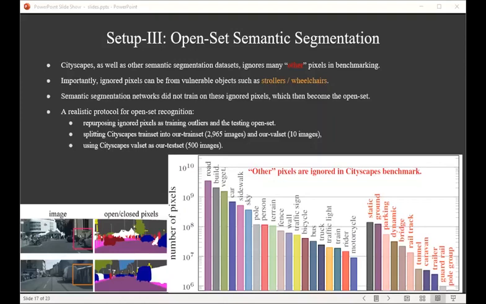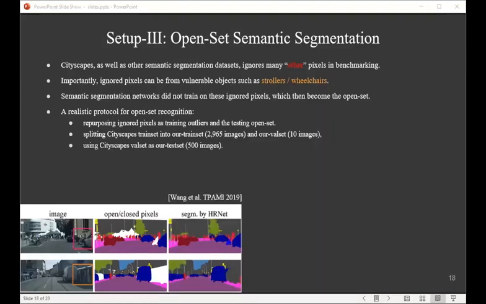It is worth noting that state-of-the-art segmentation networks, such as HRNet, were not trained on these other pixels. As a result, the HRNet misclassifies the unknown stroller as a motorcycle and the street market as a building. This will cause catastrophic issues because those objects require different motion plans for driving safety.